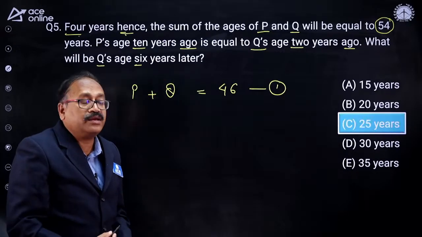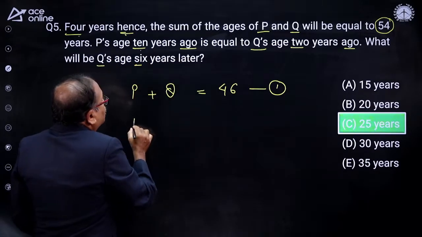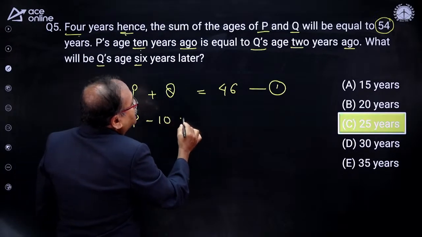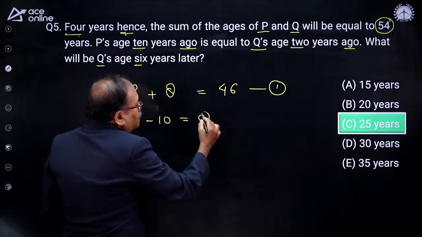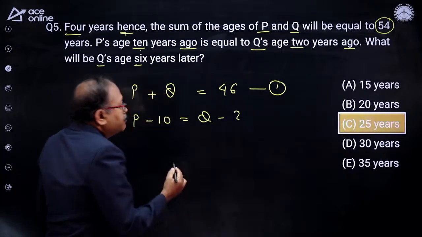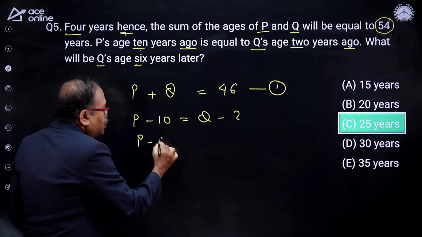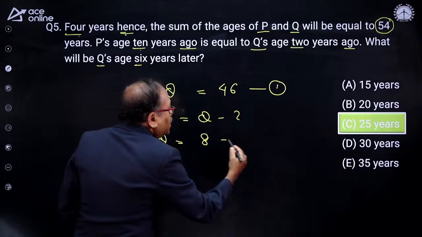And I am getting the second equation here. Look at this one. P's age 10 years ago, so P minus 10, is equal to Q's age 2 years ago, so Q minus 2. From here I get another equation. When the 10 goes to the other side, P minus Q will be equal to 8.